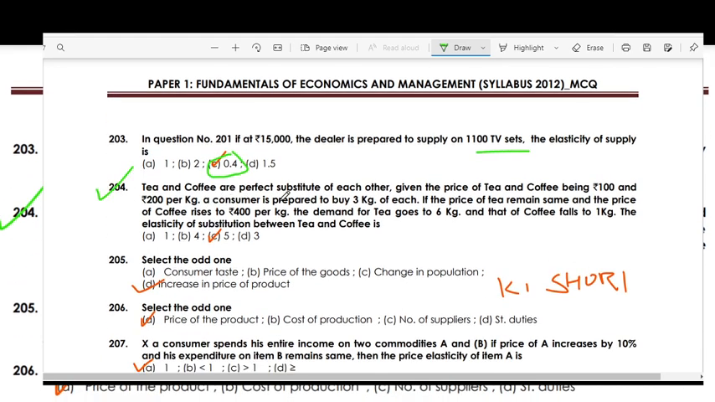Tea and coffee are perfect substitutes for each other. Given the price of tea and coffee being 100 and 200 per kg, a consumer is prepared to buy 3 kg of each. Each means tea as well as coffee. If the price of tea remains the same and the price of coffee rises to 400 per kg, the demand for tea goes to 6 kg and the coffee falls to 1 kg. The elasticity of substitution between tea and coffee is 5.